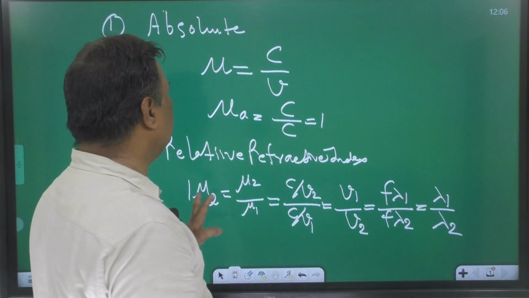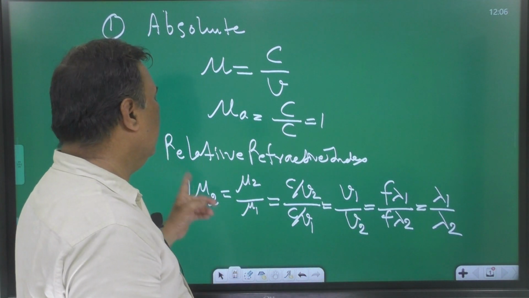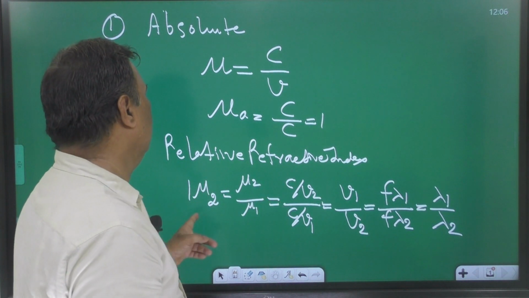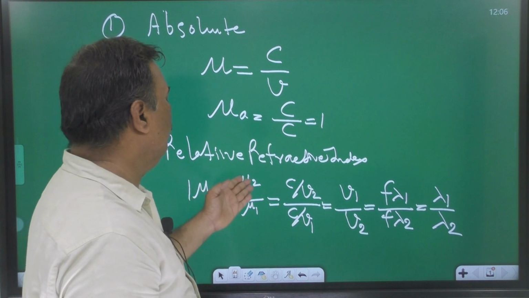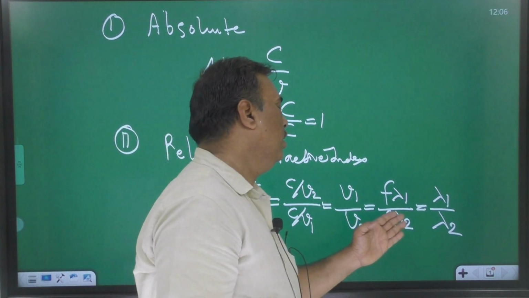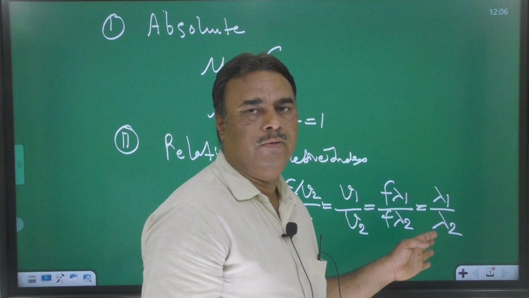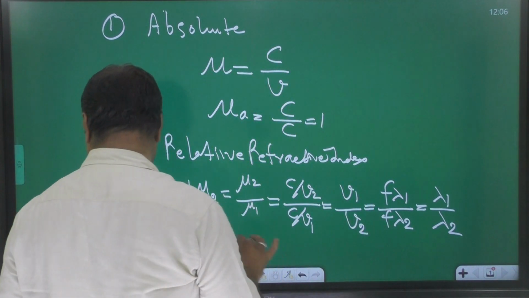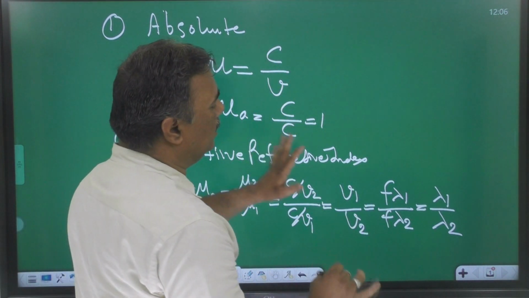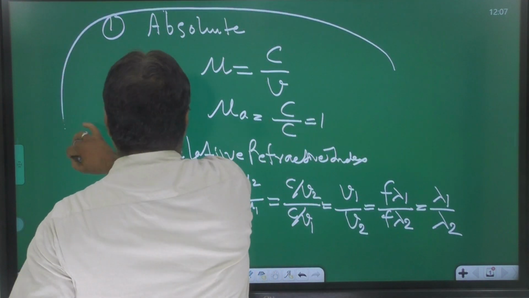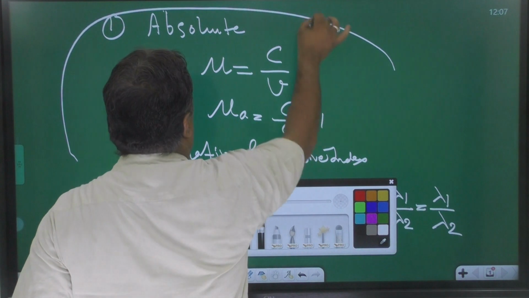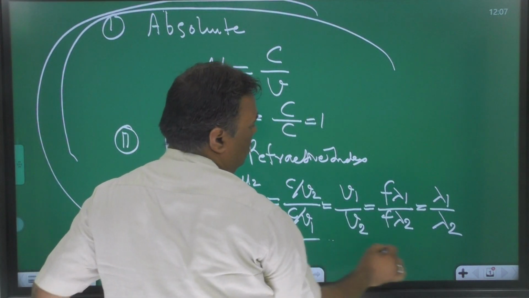With the help of this you can calculate the relative refractive index of one medium with respect to another medium by μ2 upon μ1, v1 upon v2 or λ1 upon λ2. Okay. So this is the concept, you should remember, these are very important points, and they are very helpful in numericals. Always remember.